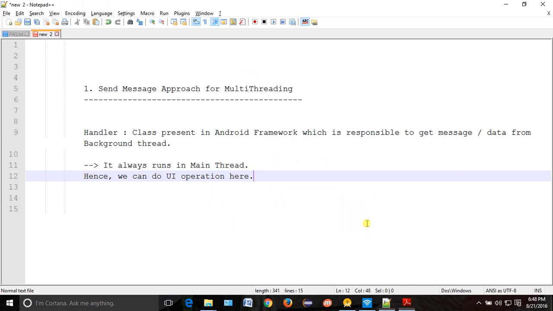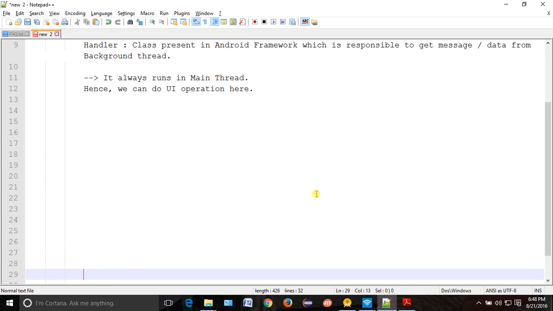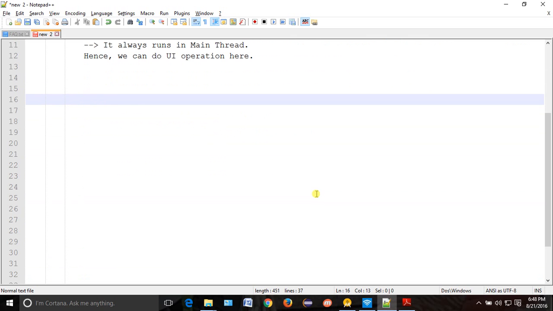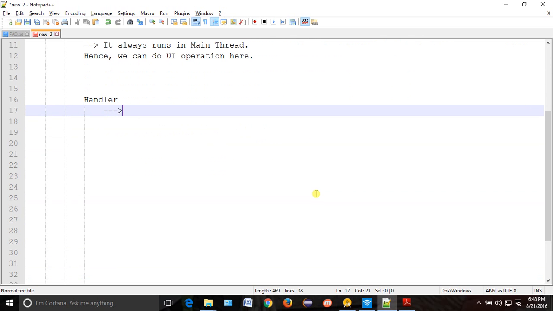Okay, so how does it happen in sending messages, try to understand. Suppose the handler will be there. Okay, handler will be here. It will have what method? Tell me. It will have handle message.